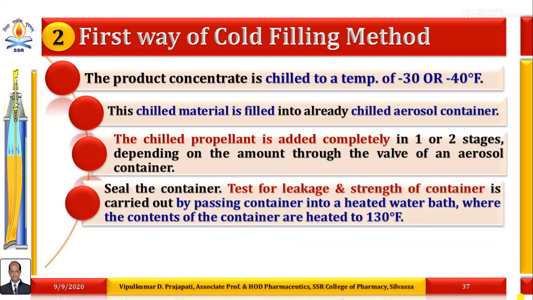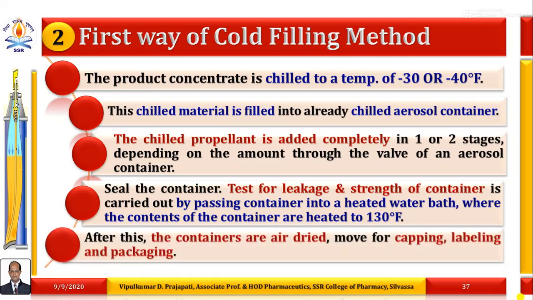Then seal the container and test for leakage and strength by passing the container into a heated water bath, where the contents are heated to 130 degrees Fahrenheit, approximately 54.44 degrees Celsius. After this, the containers are air dried, then moved for capping, labeling and packaging.